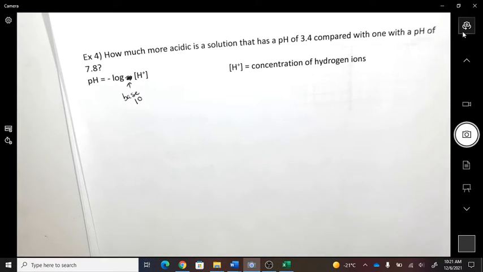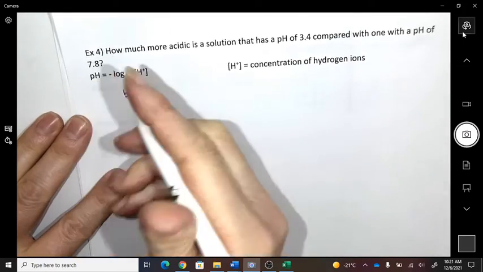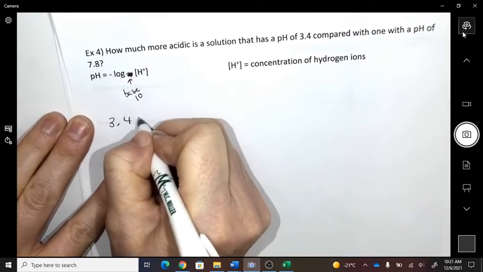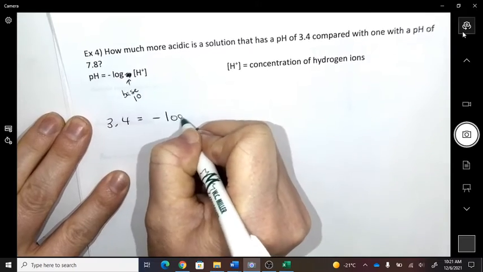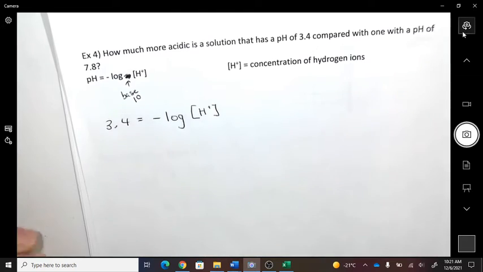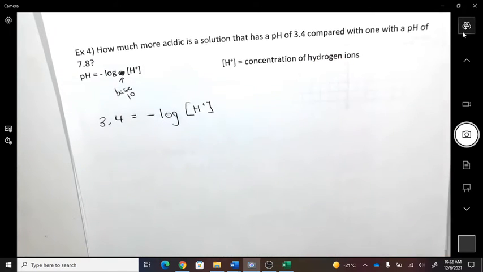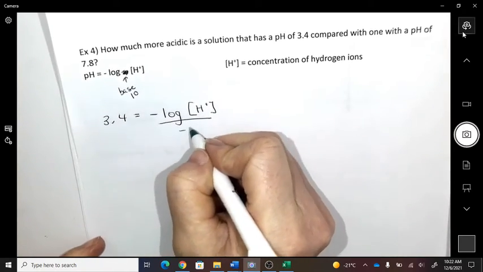Okay, how much more acidic is a solution with a pH of 3.4 compared to a pH of 7.8? Okay, so I'm going to use this formula. The pH, so 3.4 equals negative log. Where's my chemistry people? What does that mean? Oh, I also gave that away. Concentration of hydrogen ions. Okay, I'm going to divide by -1.